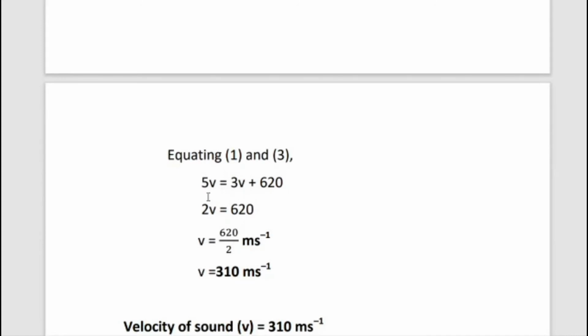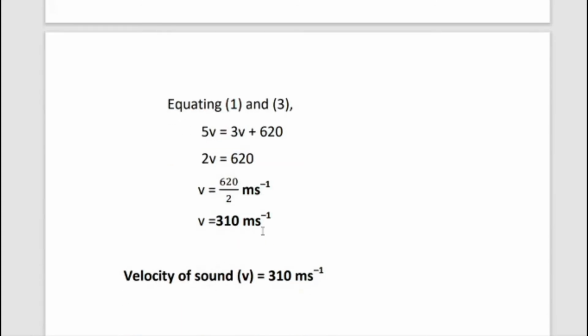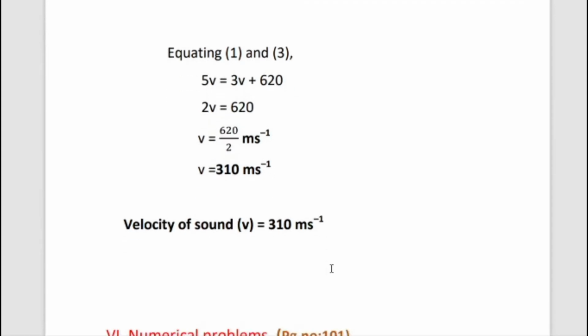So 3v going to the opposite side, 5 minus 3 is 2v. 2v equal to 620, v equal to 620 divided by 2. We cancel with the 2 table and get v equal to 310 ms power minus 1. So velocity of sound v is equal to 310 ms power minus 1.